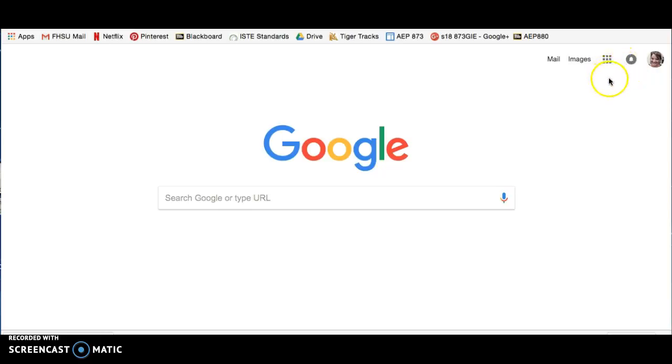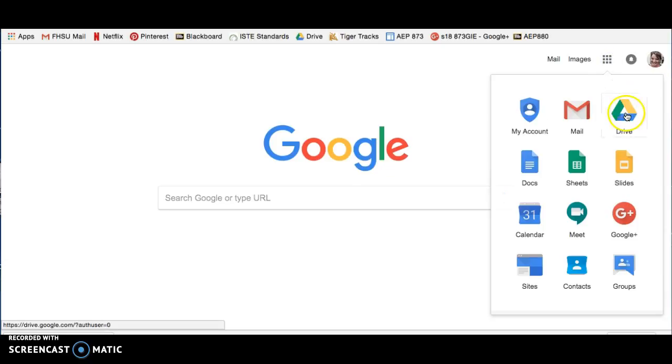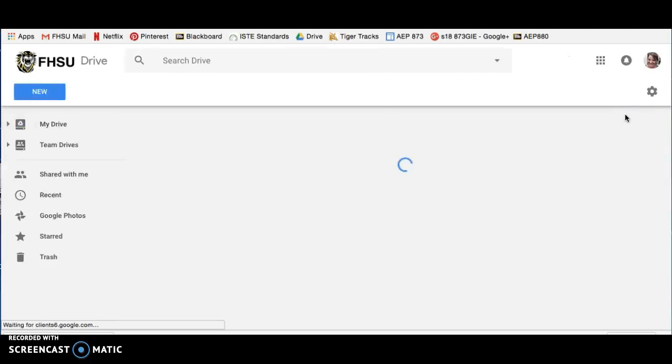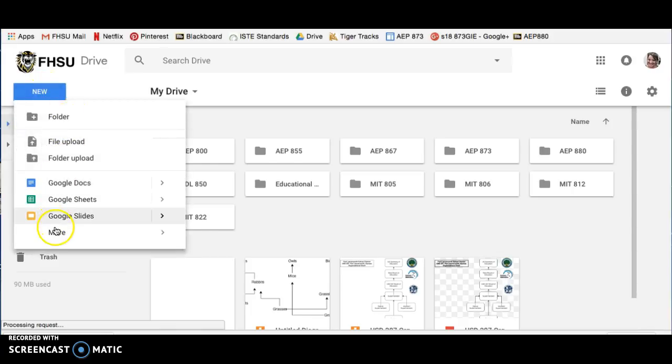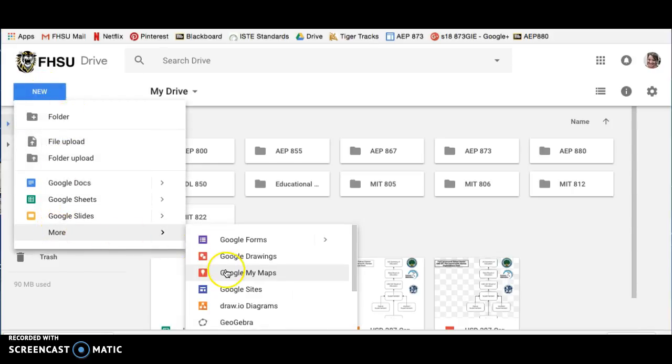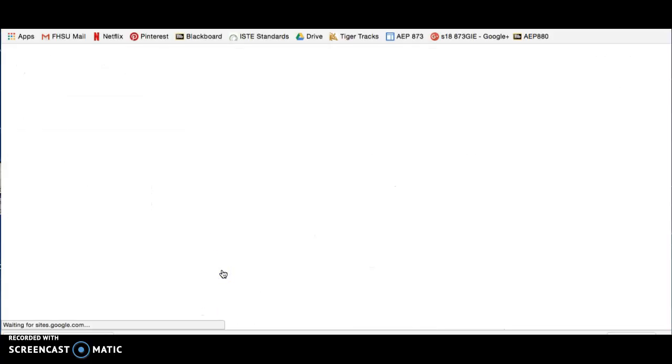This tutorial, I'm going to show you how to create a Google site. First thing you want to do is go to your Google Drive. You're going to click on the New button, go down and click on More, and then find Google Sites.